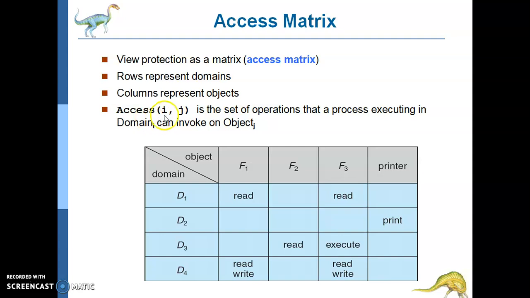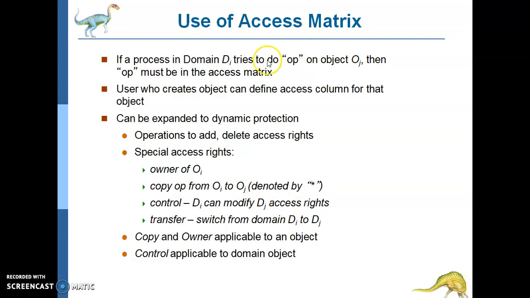Okay, so the access matrix is given with a rule: access(i, j) is a set of operations that a process executing in the domain i can invoke on an object j. So here you can come across what's the use of these access matrices. These can be used as the operations which are specified there. Based on that, the operation is being performed, that is read, write, execute and all these things.